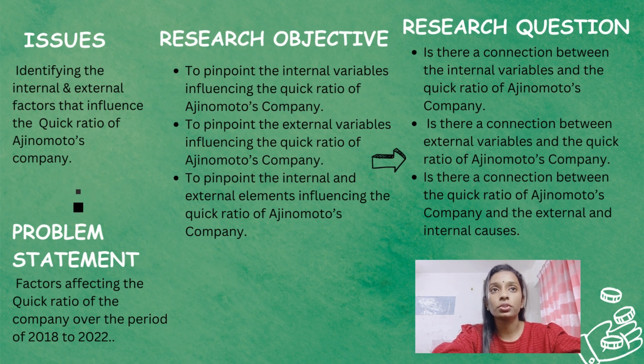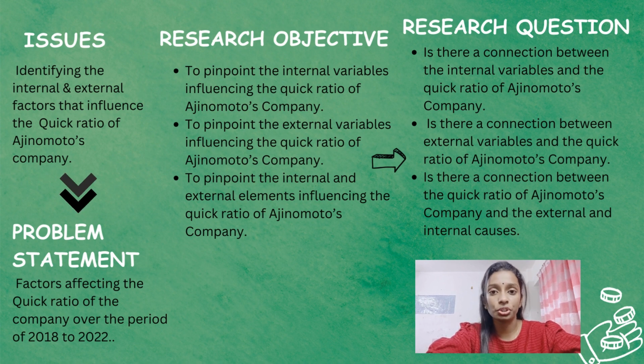Now we will see the research objectives of the research. First is to pinpoint the internal variables influencing the quick ratio of Ajinomoto's company. Second is to pinpoint the external variables influencing the quick ratio of Ajinomoto's company. The third one is to pinpoint the internal and external variables that influence the quick ratio of Ajinomoto's company.